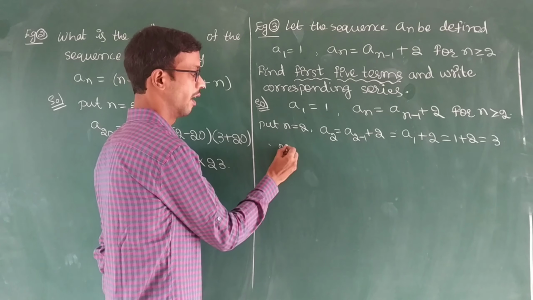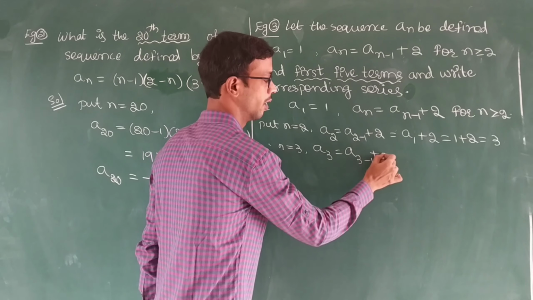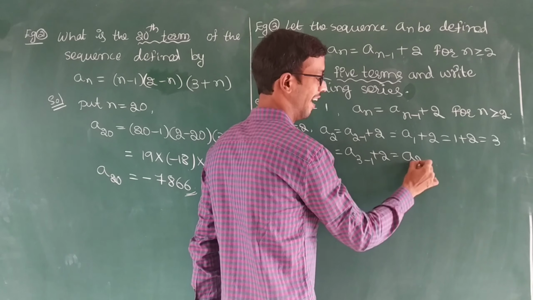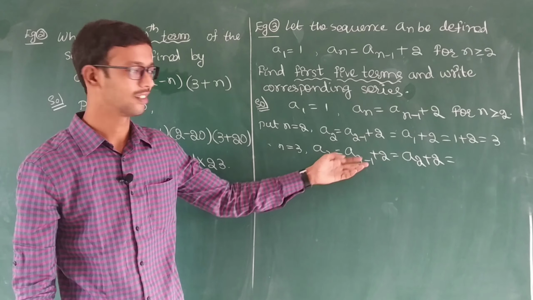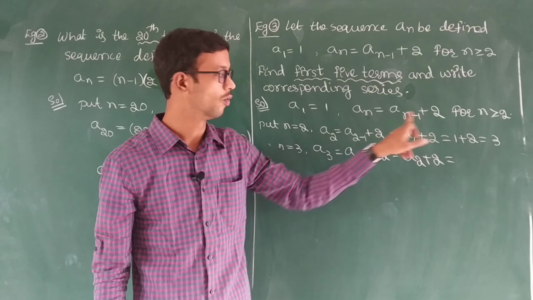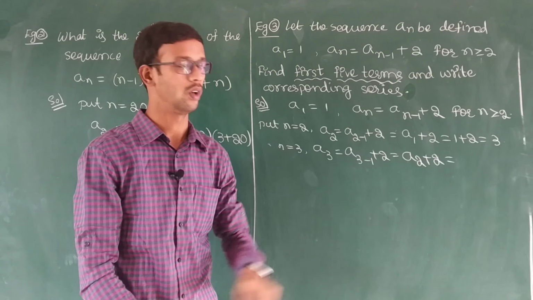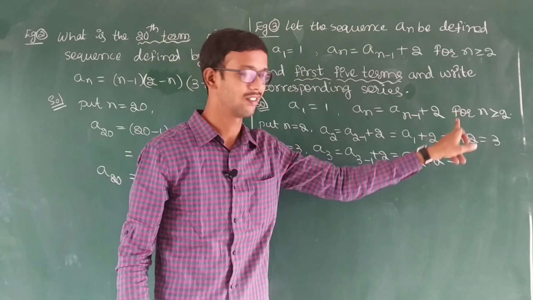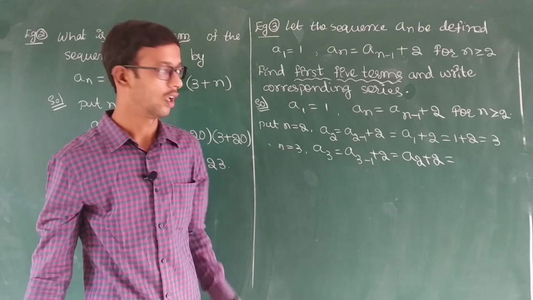Next, put n equal to 3. A3 is A3 minus 1 plus 2, that is A2 plus 2. Why am I taking this? 3 is greater than 2, and equal to 2 also we have to take this condition. So now, what is A2?